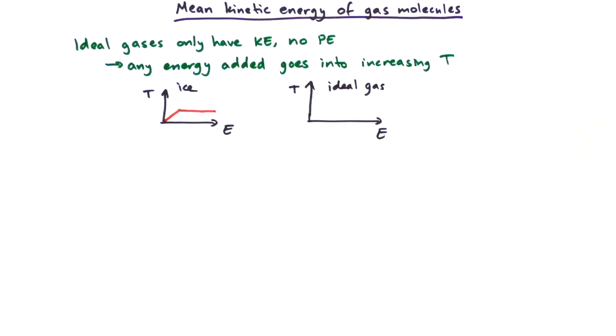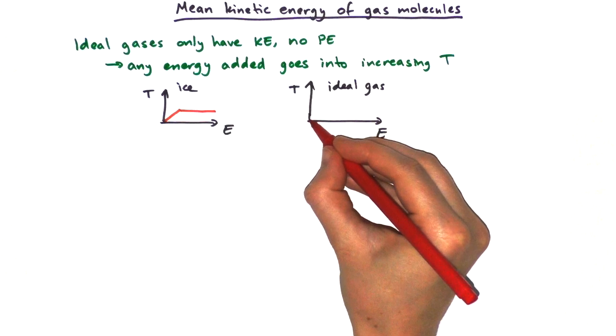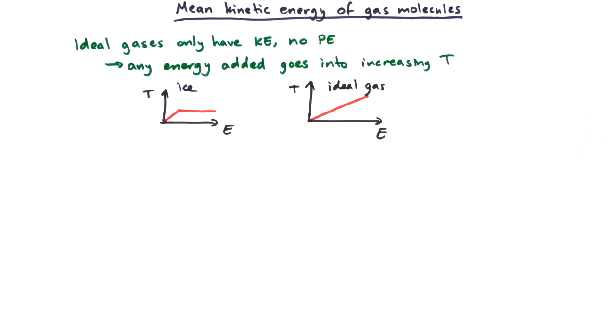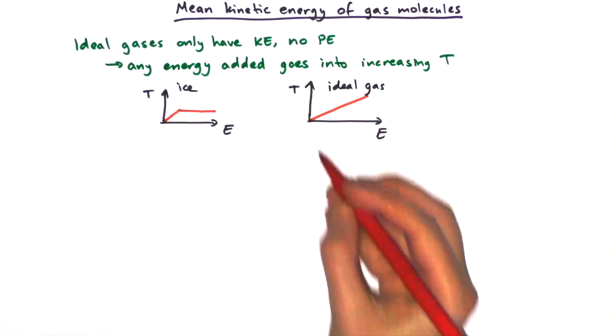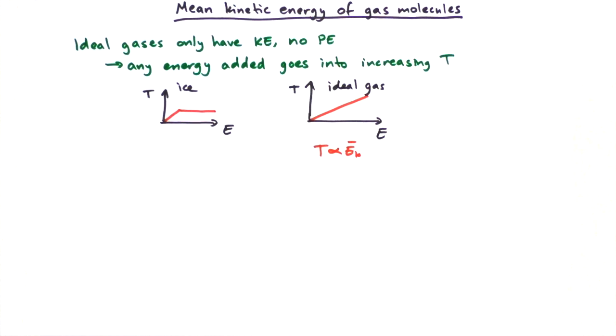But if we draw the same graph for an ideal gas, it's going to look a bit different, because when we're adding energy to an ideal gas, the only thing the energy can go into is kinetic energy. So all of that energy that we're adding is just increasing the kinetic energy, which is increasing the temperature. So we just get a straight line going up. And from this we can see that the temperature is proportional to the energy that we've added. And because that energy goes into increasing the average kinetic energy of the molecules, we could also say that the temperature is proportional to the average kinetic energy of the molecules in an ideal gas.